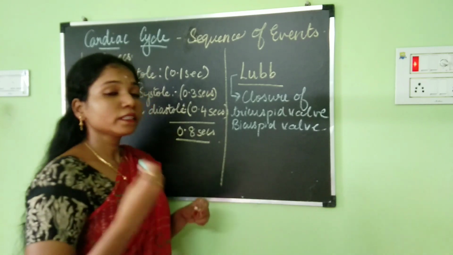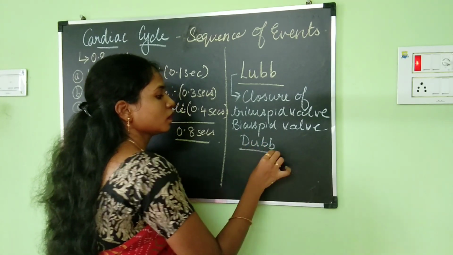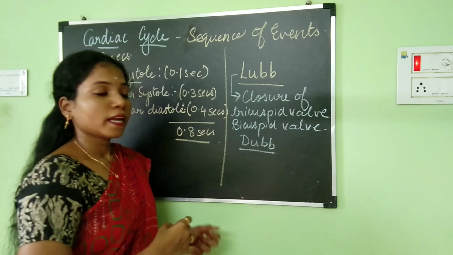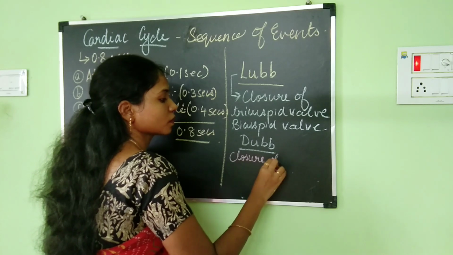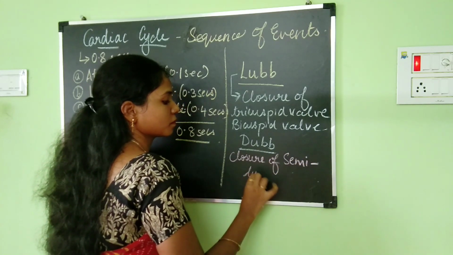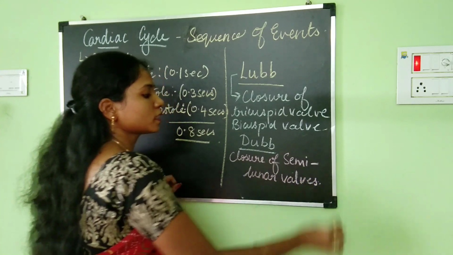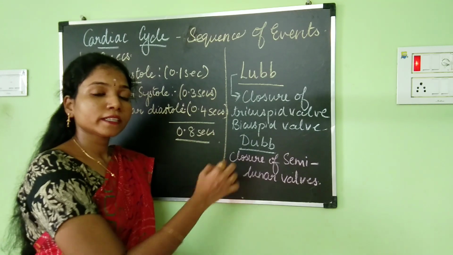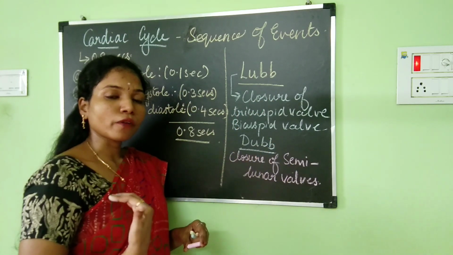Okay, and the second sound that you are going to be hearing is dub. This dub sound is because of the closure of the semilunar valves. So when the semilunar valves close, you will hear the dub sound. Okay, and these two are the sound of heart.